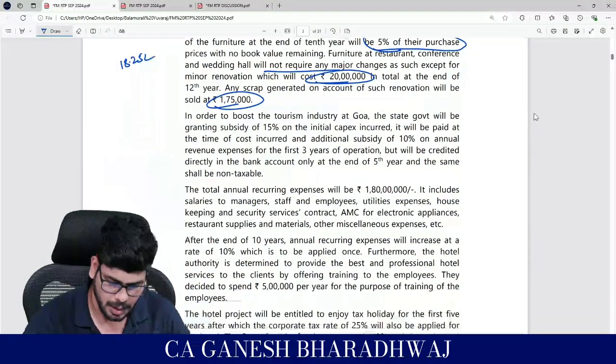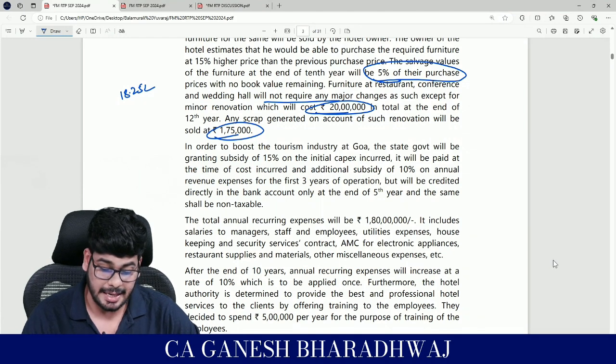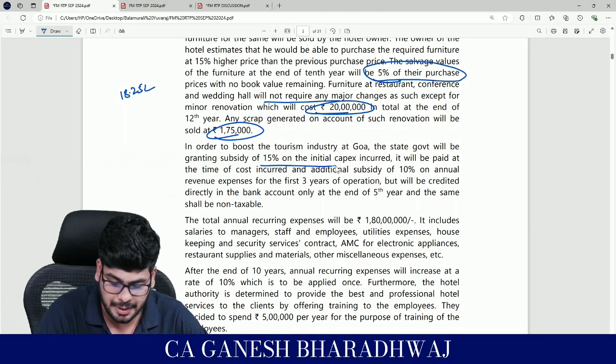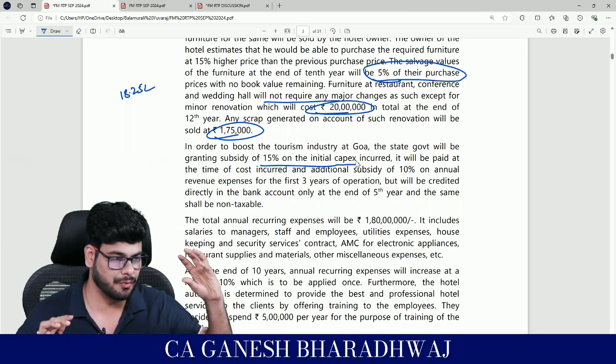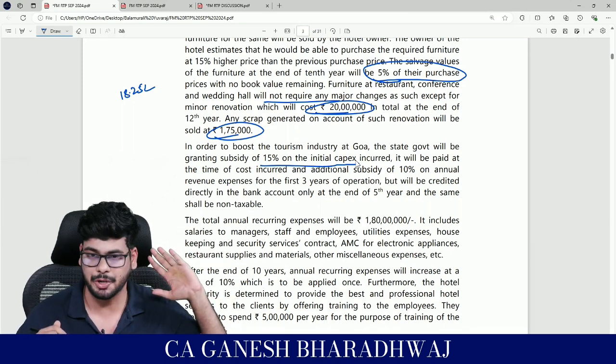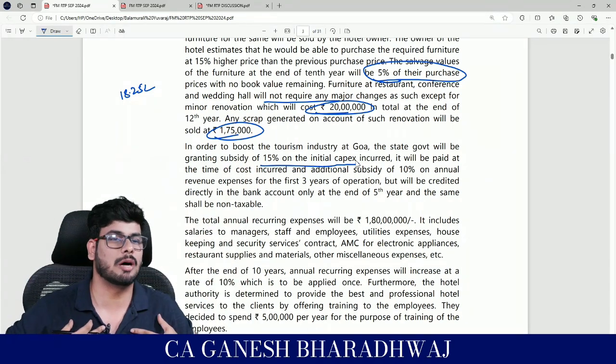Then, in order to boost the tourism industry at Goa, the state government will be granting 15% on the initial capex incurred. So whatever is the initial outflow, on that 15% the government is going to fund you, which means only 85% of the initial cost is going to come out of your pocket.